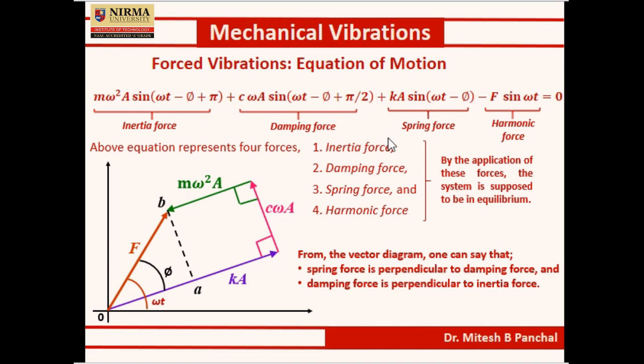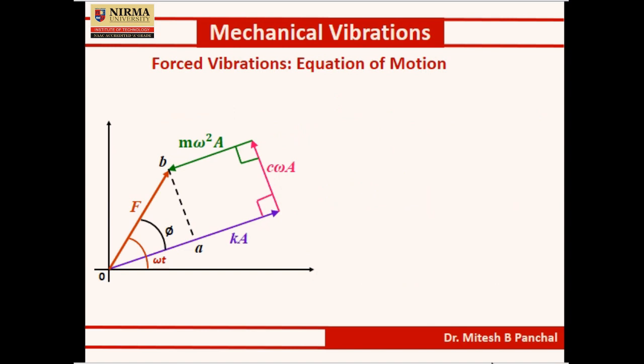As we know, there are two unknowns, that is A and phi. So now we will solve for that. First, we will find the equation for phi. Consider triangle OAB, then tan phi equals AB divided by OA.